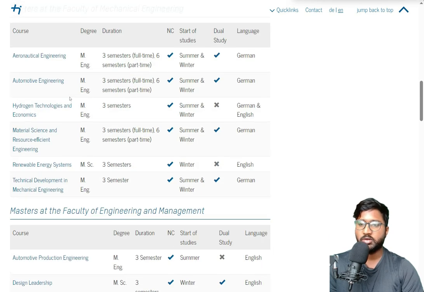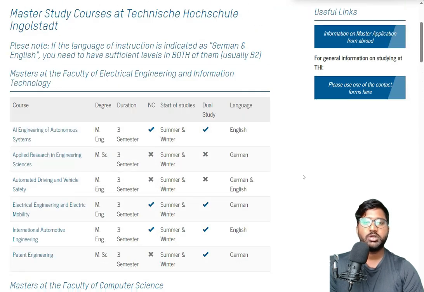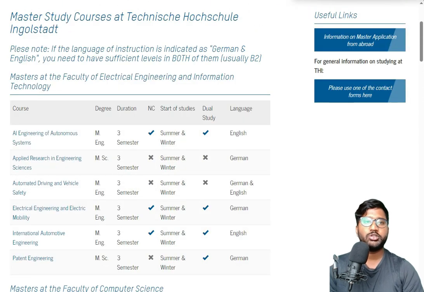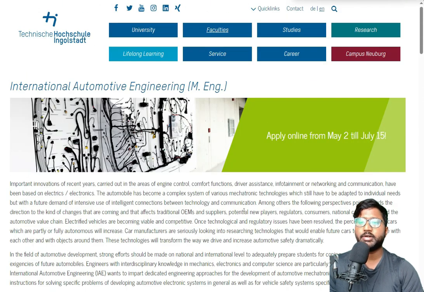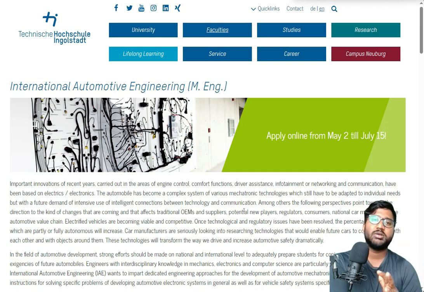So that is one thing. For mechanical engineering, yes, they have a hell of a lot of courses, because Germany is known for mechanicals. You can also go through what they offer. But our main focus is electrical engineering, and we have already selected the course we are going to apply for: International Automotive Engineering.